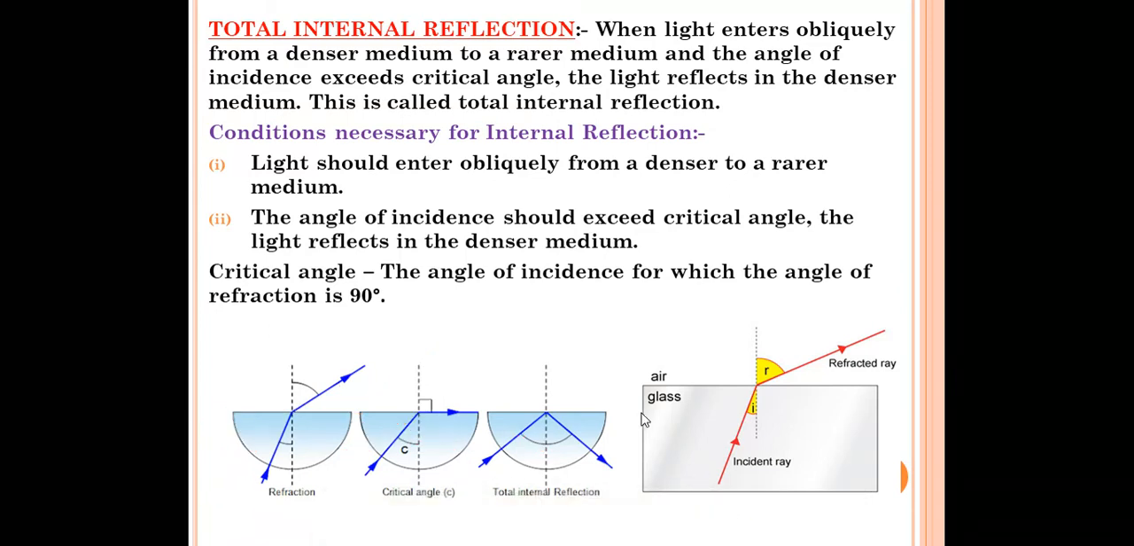You can check this diagram also. Glass is our denser medium and air is our rarer medium. So the light ray is entering from the denser medium to the rarer medium, from glass to air. This is the incident ray. The angle between the incident ray and the normal is called the angle of incidence.